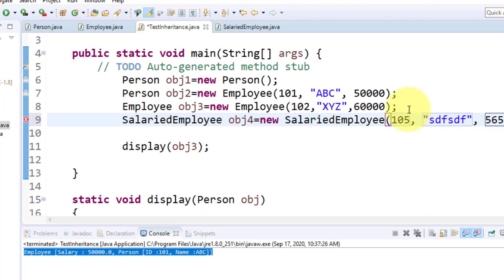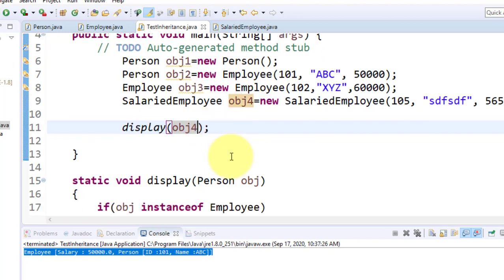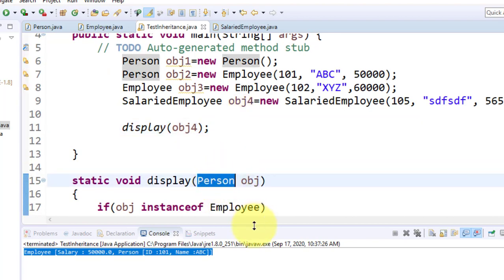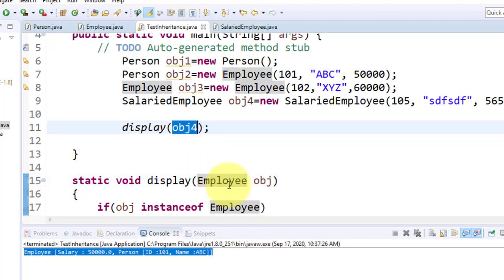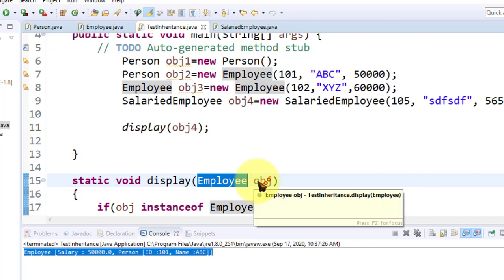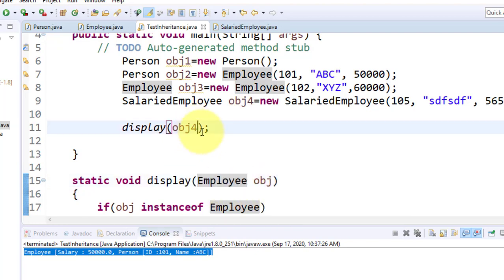Okay, so look here, can I pass obj4 to this display? Yes, I can pass it. But if here I just change it to employee, then obj2 is applicable to this function call, but if I try to pass obj1, that is showing me an error.